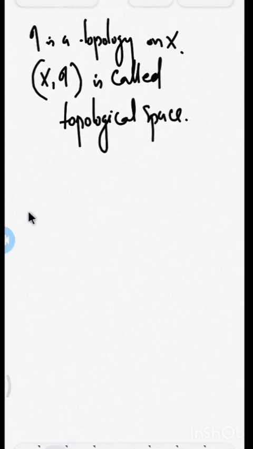So a topological space is a non-empty set together with some topology on it, or a non-empty set together with some collection of subsets of itself. Now we will see some examples of topological spaces.